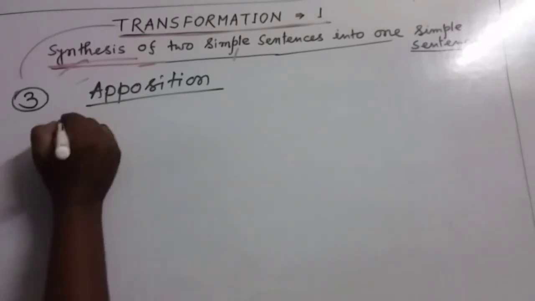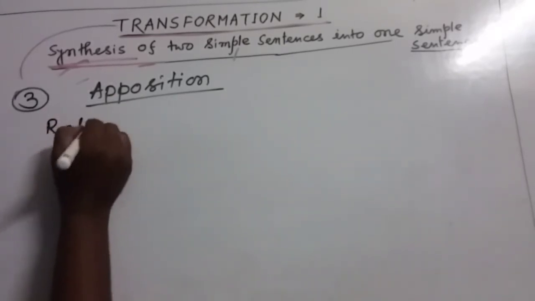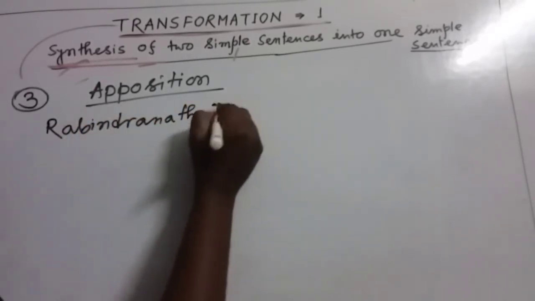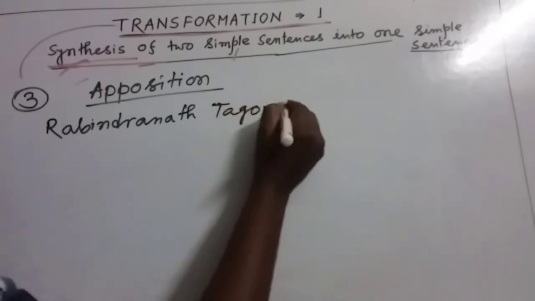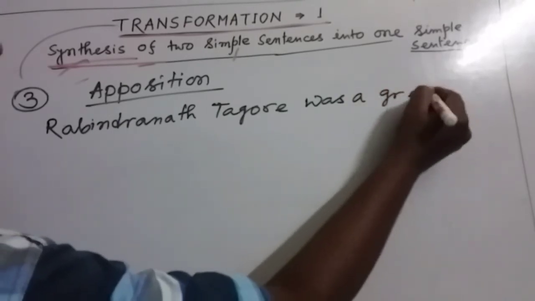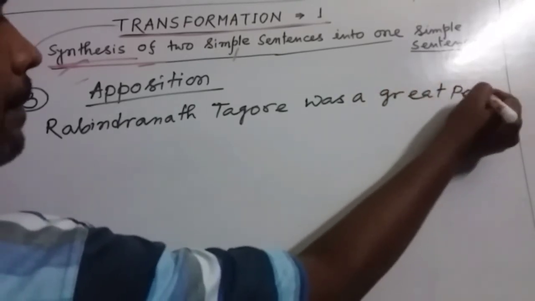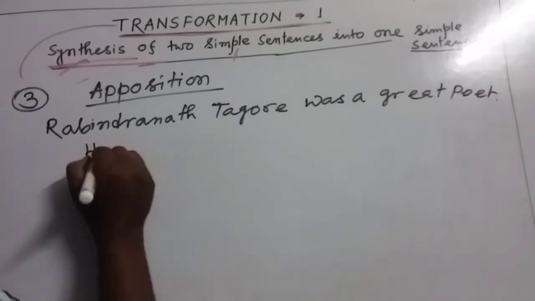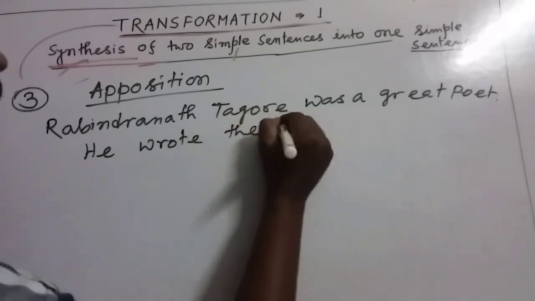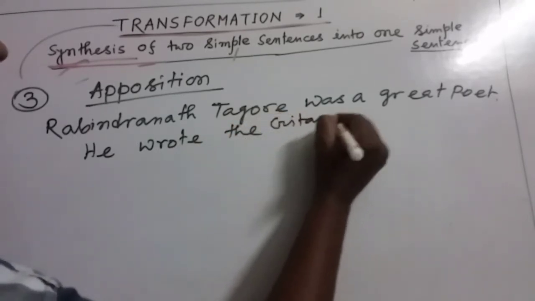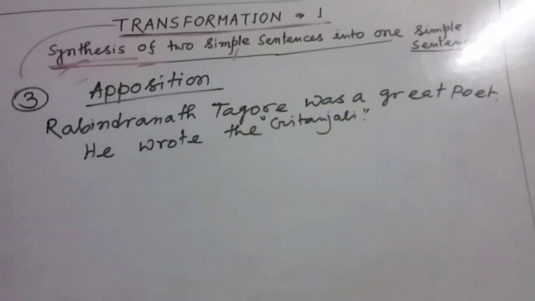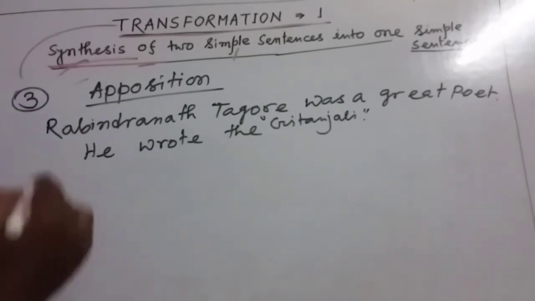Let's look at this. Rabindranath Tagore was a great poet. He wrote the Gitanjali. So Rabindranath Tagore was a great poet. He wrote the Gitanjali. So this is the first sentence.